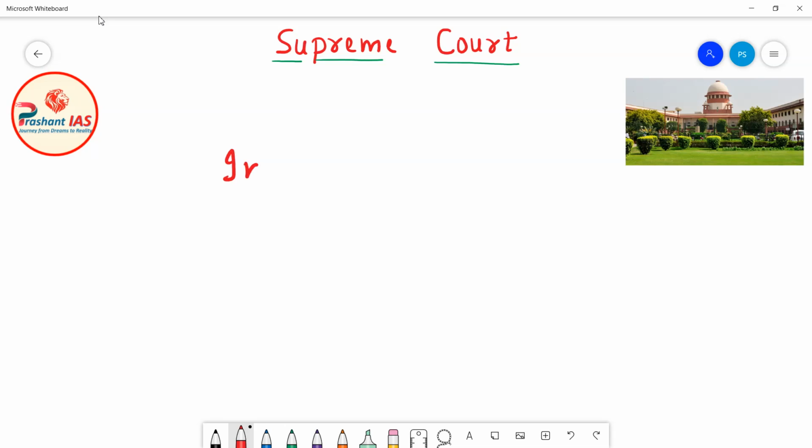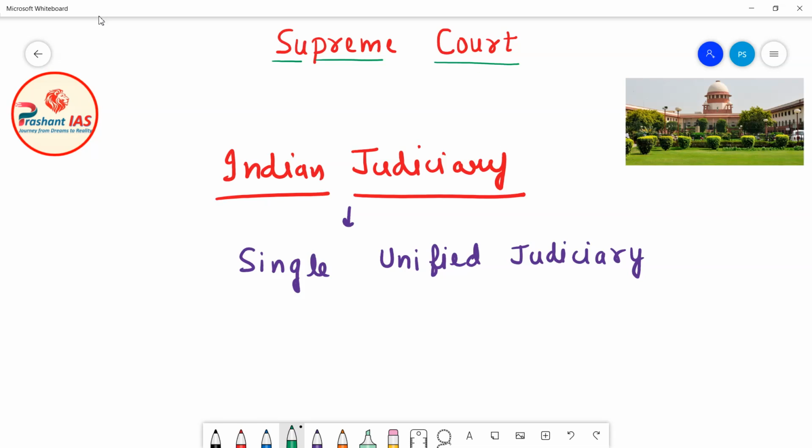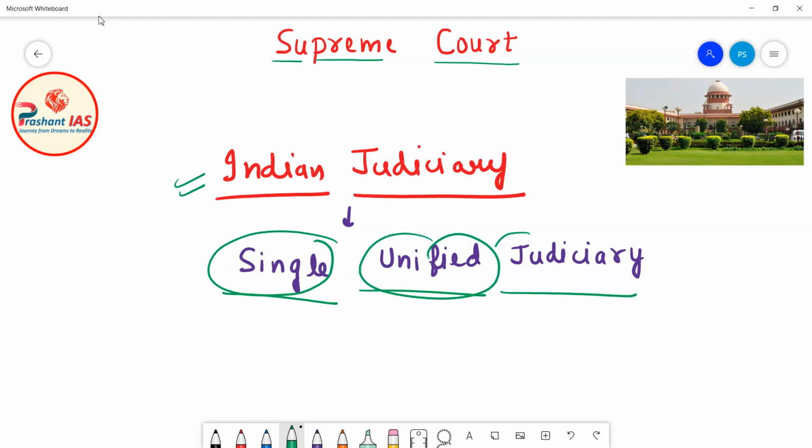Now what I am telling you is that the Indian judiciary, or the judiciary of India, is not federal. Friends, Indian judiciary is not federal. It means that the Constitution of India has provided for a single unified judiciary from top to bottom.